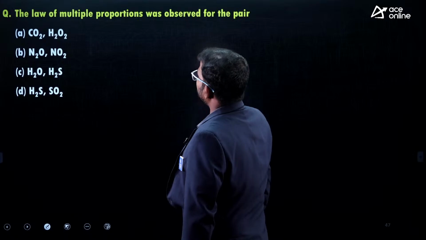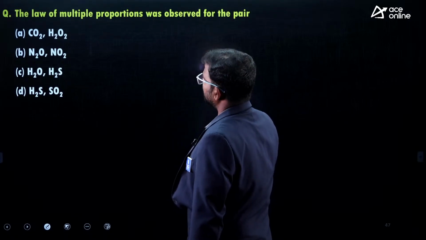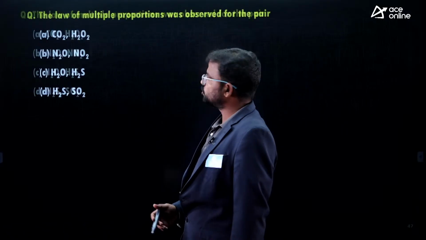Next, the law of multiple proportions was observed for the pair. The law of multiple proportions was actually proposed by John Dalton.